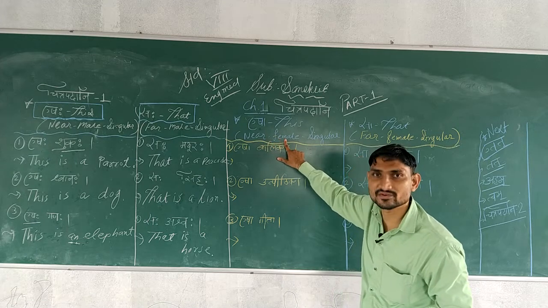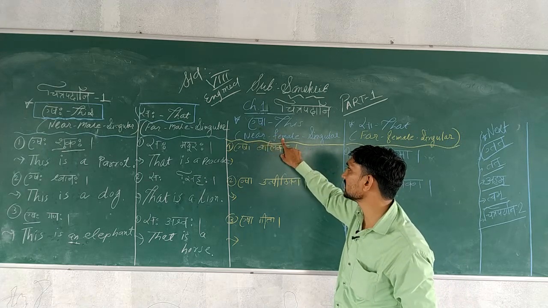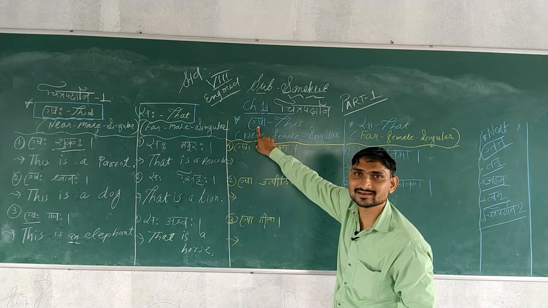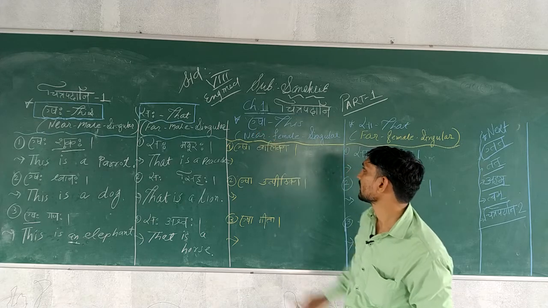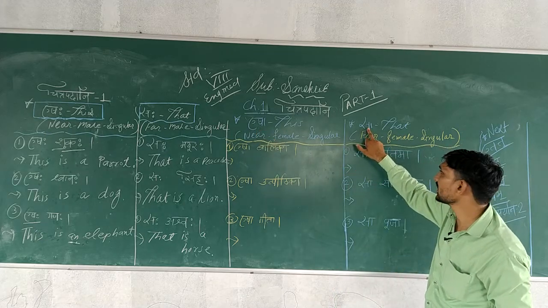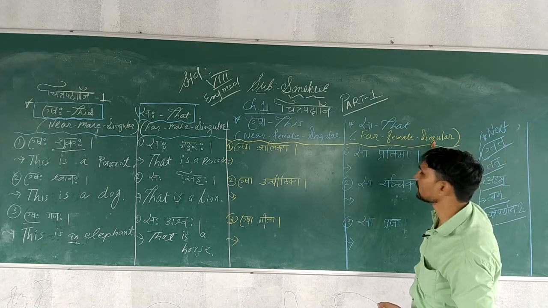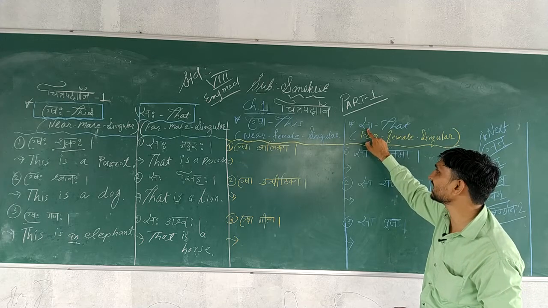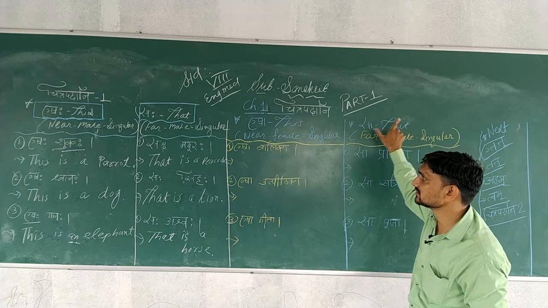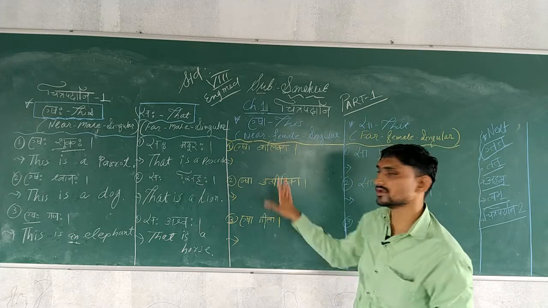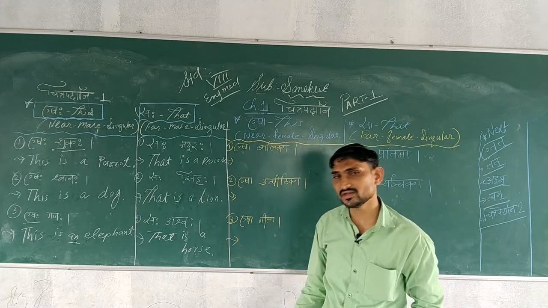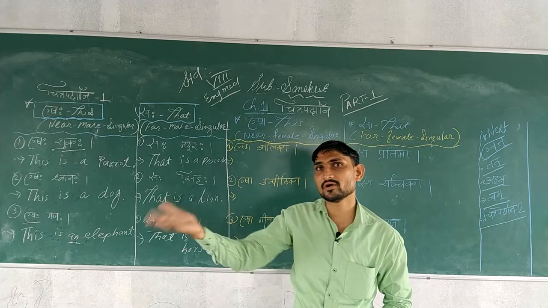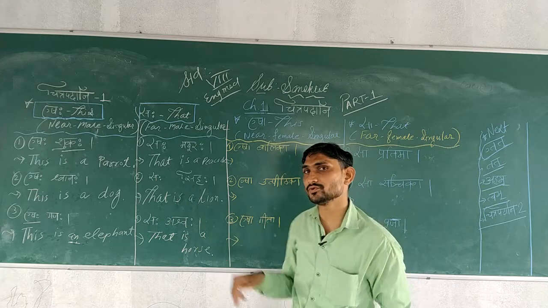Esa is used for the female form. When any female in singular form is near to us, at that time we have to use Esa in Sanskrit. And if any female form in singular is standing far, at that time we have to use Sa in Sanskrit, and in English that. This is the concept. In this portion we have to learn about the female form. If the female form is near to us, we use Esa, and if any female form is far from us, we use Sa.